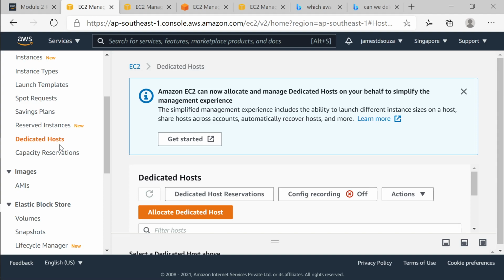On that dedicated host, whatever software you install, it is your license, and you are taking care of that license. You are paying for that license. You have always been managing that license on your on-premises. So the only thing you have done is shift your on-premises licenses to a physical machine inside the cloud, and on that physical machine you can run as many virtual machines as you want.